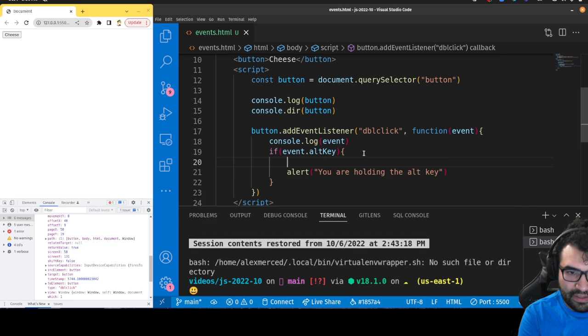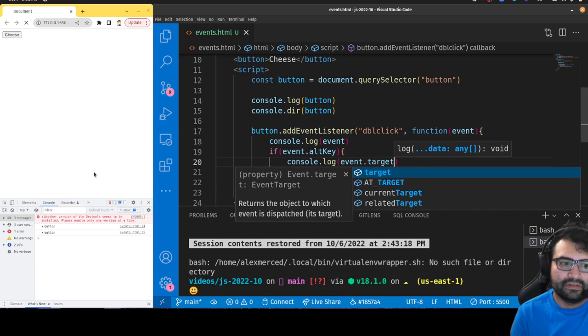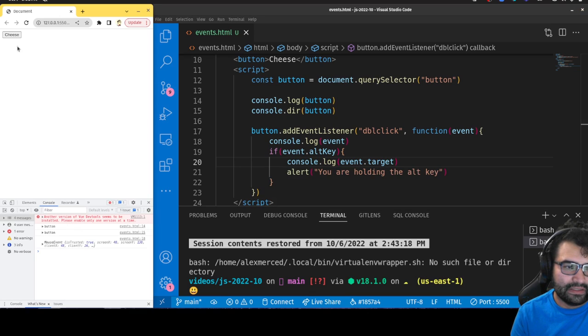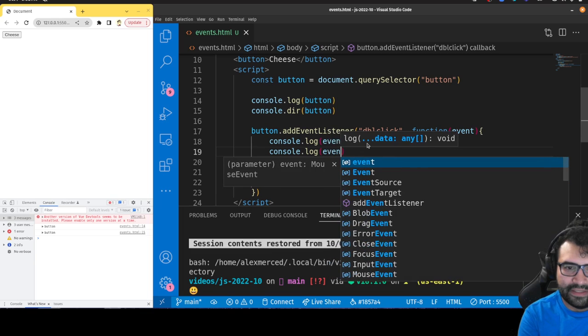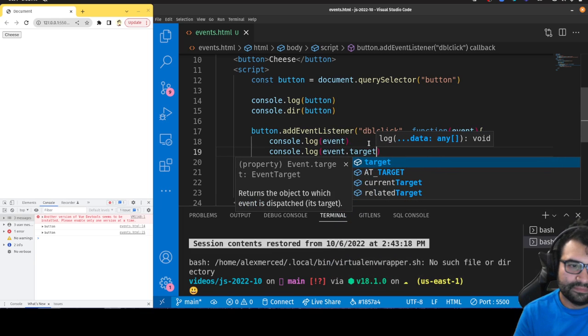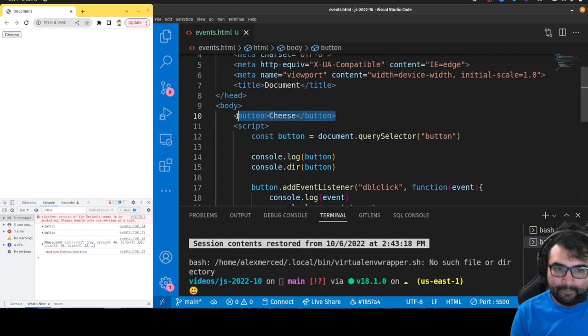So let's console.log event.target. Let me double click. Oh, I put that console log in the if statement. Let's console.log event.target outside of it. And you see the target is the button, because that is the thing that I clicked on, which is really useful. For example, in a situation where I have lots of buttons, let me go add a whole bunch of buttons to the DOM.